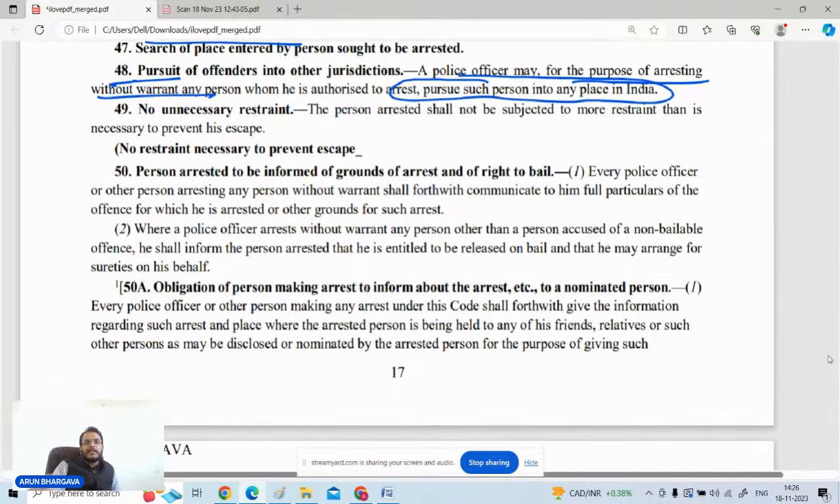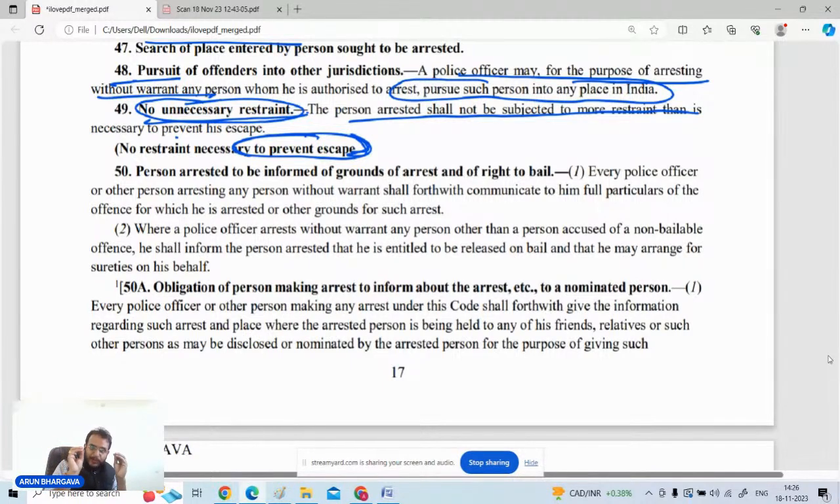you can go for that. Next one is whenever you are arresting someone, तो कितना आप उसको restrain करोगे, तो लिखा गया है that no unnecessary restraint is there. आप सिर्फ उसको उतना रिस्ट्रिक्ट करेंगे ताकि वो व्यक्ति भागे ना, बस. ठीक है, the restraint should not be absolute, but the restraint should be to that extent that you are preventing the escape of that person.